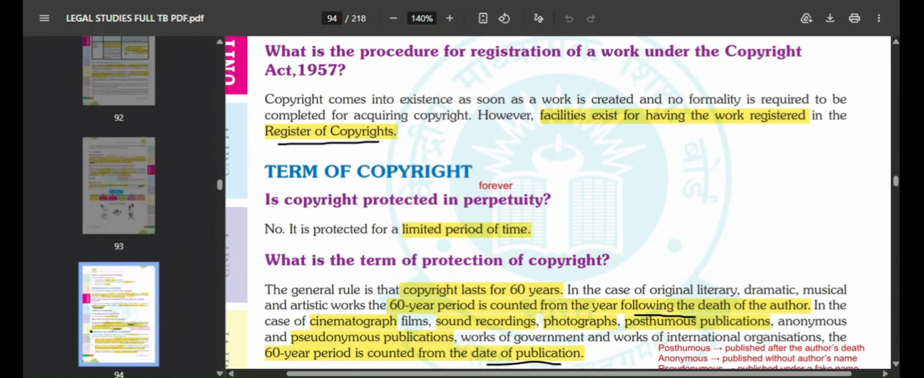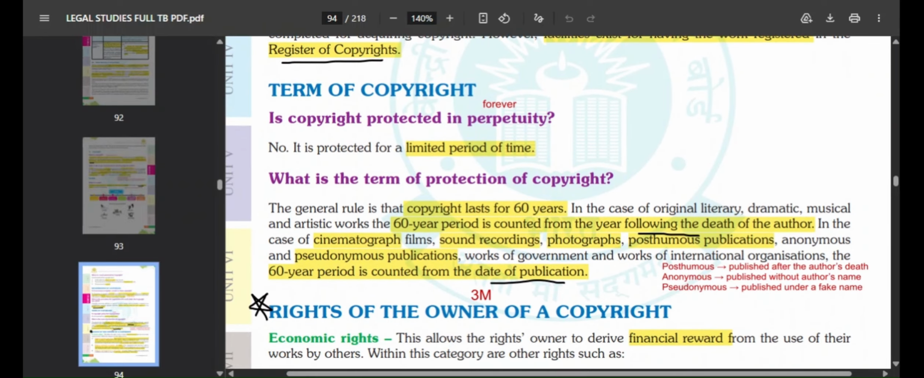Okay. Now, what is the term of copyright? Is copyright protected in perpetuity? Means, is it protected forever? No. Okay, it is protected for a limited period of time. It is not forever. It is not endless. It is for a limited period of time. What is the term of protection of copyright?